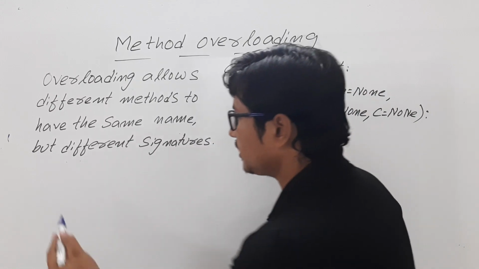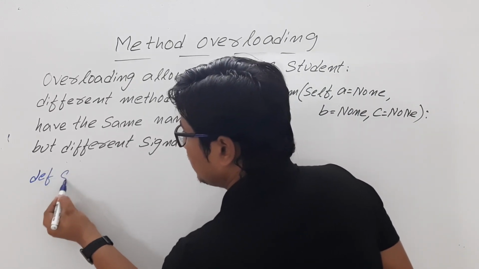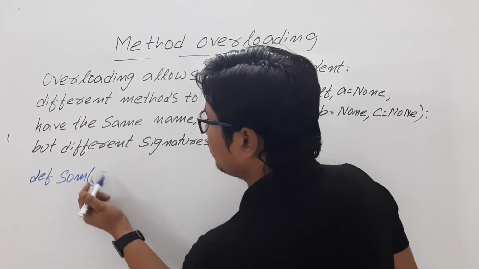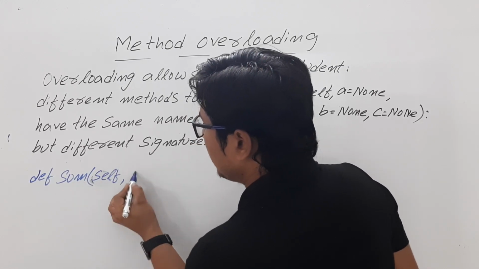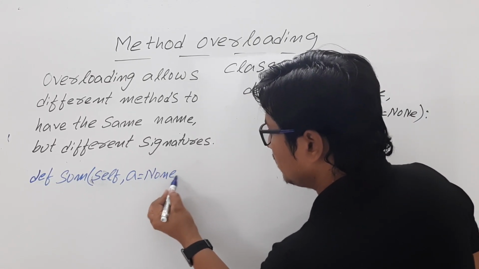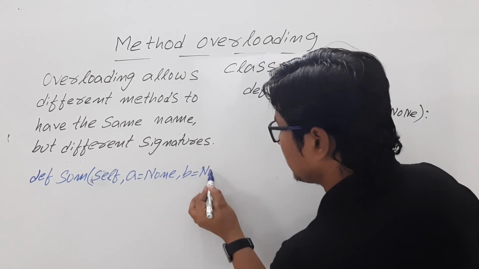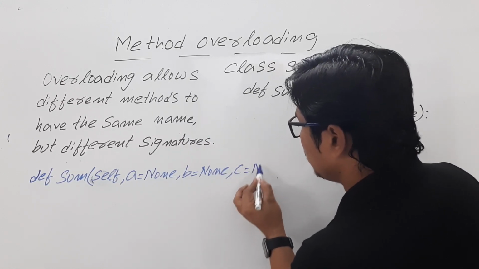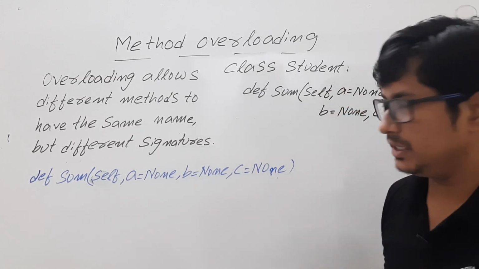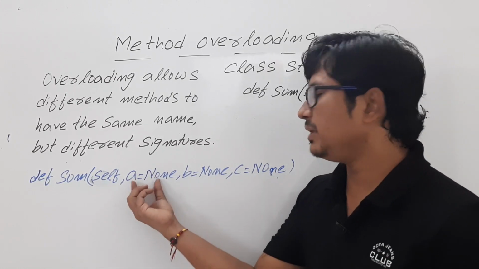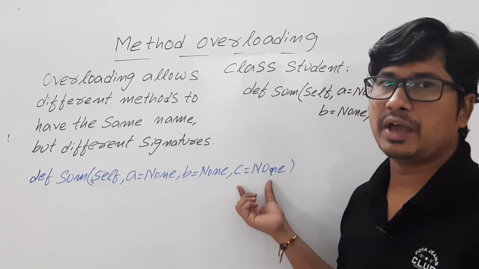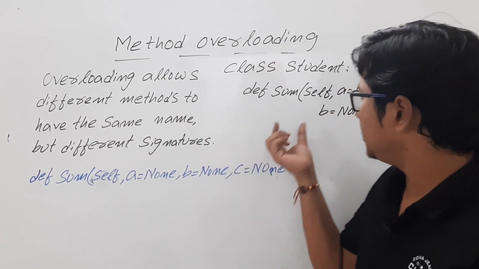It should actually be written as def, name of the method as sum. I am passing self, which will obviously be the basic parameter, and then I am writing a is equal to None, comma b is equal to None, comma c is equal to None. So I am giving the default arguments. By default a will have the value None, b also has the value None, and c also has the value None. That is the meaning of this statement.